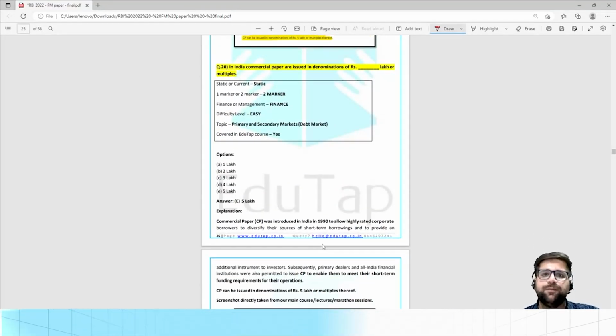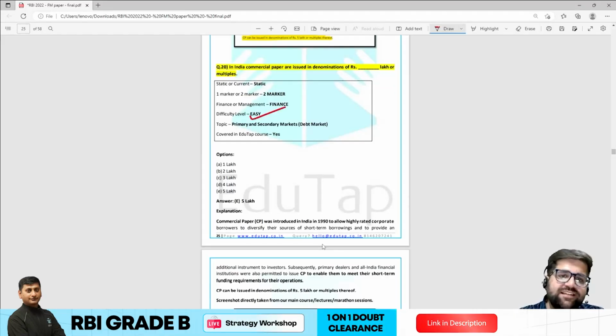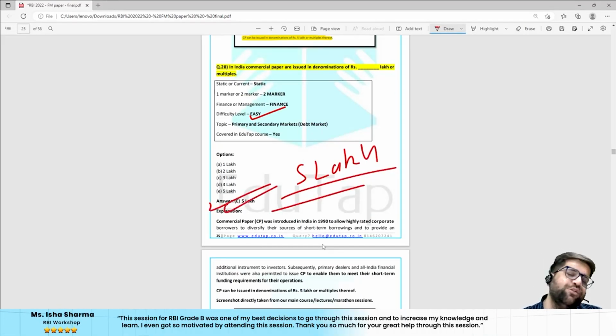In India, commercial paper are issued in denominations of dash multiples. Again, a very easy question. It's issued in 5 lakhs or above. Again, very easy question. Hardly would it have taken less than 30 seconds.